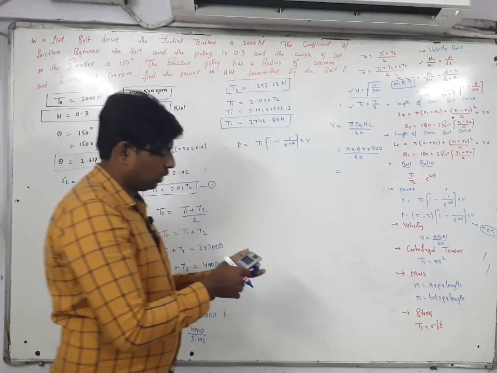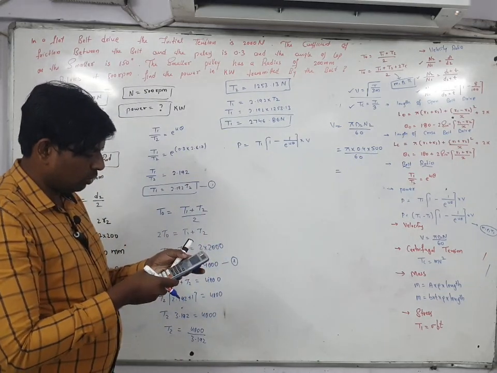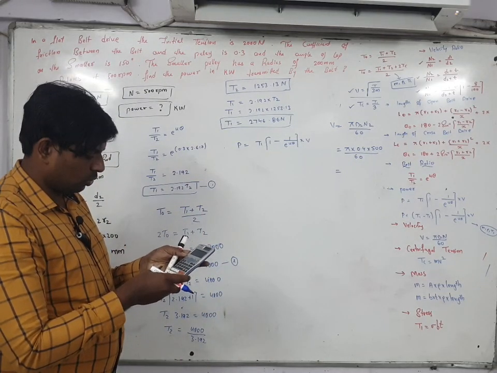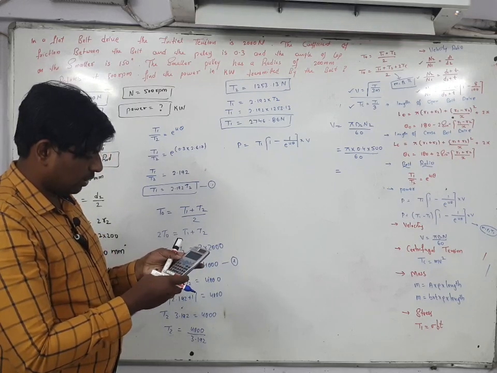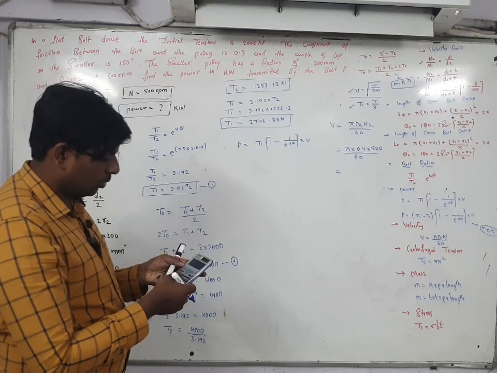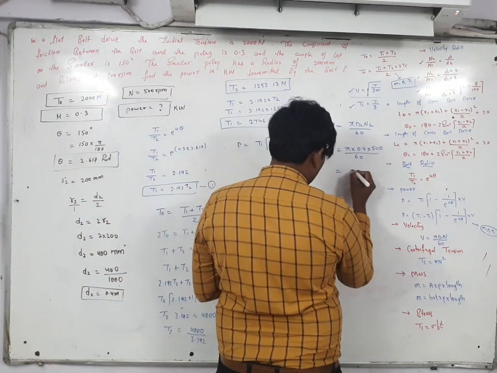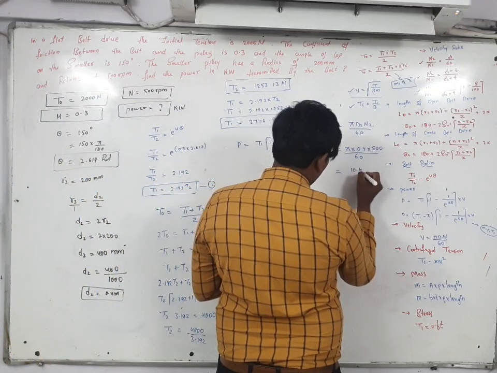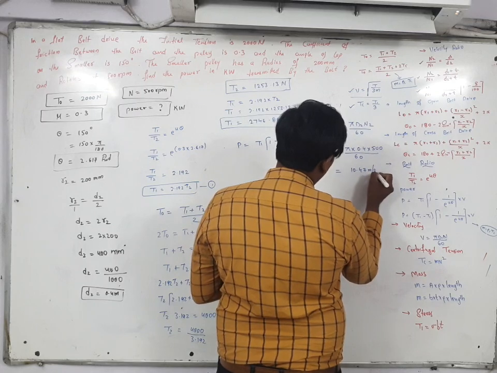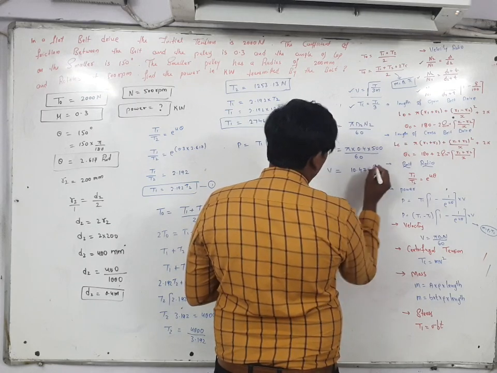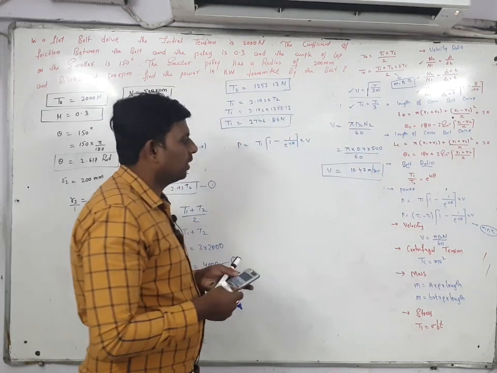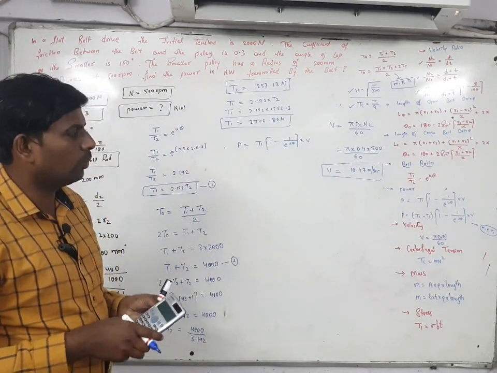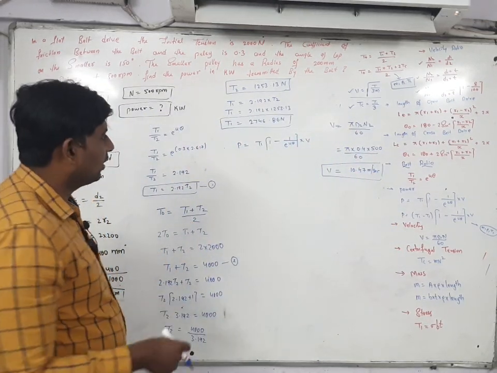So how much are you getting? 10.47 meter per second. Velocity is equal to 10.47 meter per second.